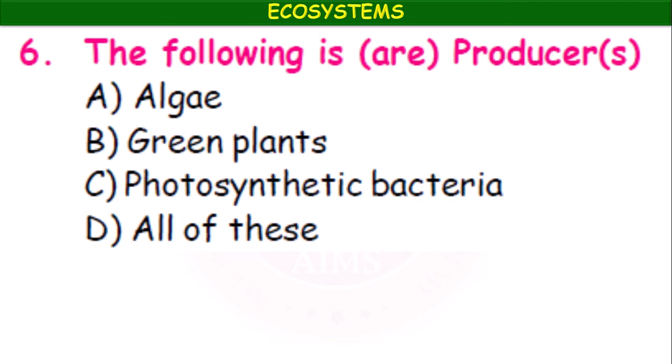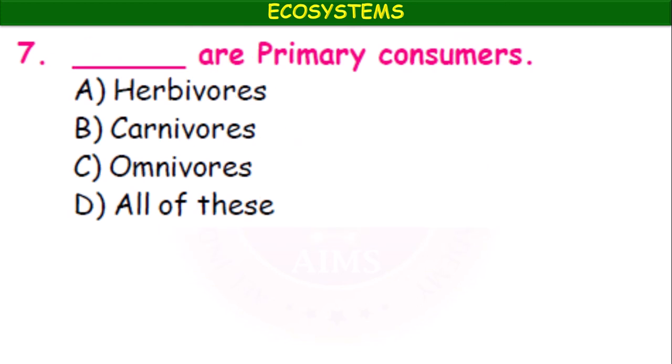Okay. The following are producers: algae, green plants, photosynthetic bacteria, all of these. They are all autotrophic, so they are all producers. Dash are the primary consumers: herbivores, carnivores, omnivores, all of these.